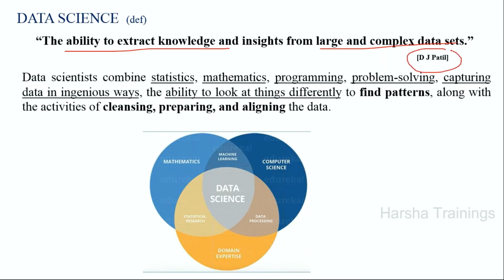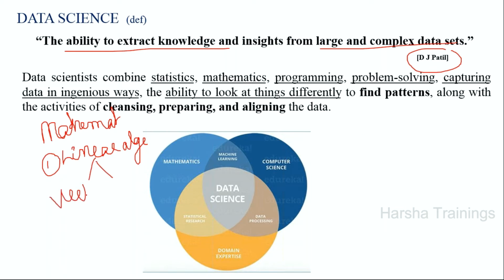If you want to become a data scientist, you should be good in mathematics. The most important thing is mathematics. I will tell you why mathematics is very important. Not all mathematics is required. The first and foremost is linear algebra, what you studied from 6th class to 8th class. Linear algebra means you need two things, vectors and matrices. I will teach all these concepts in my syllabus. Later, I will show you the syllabus.